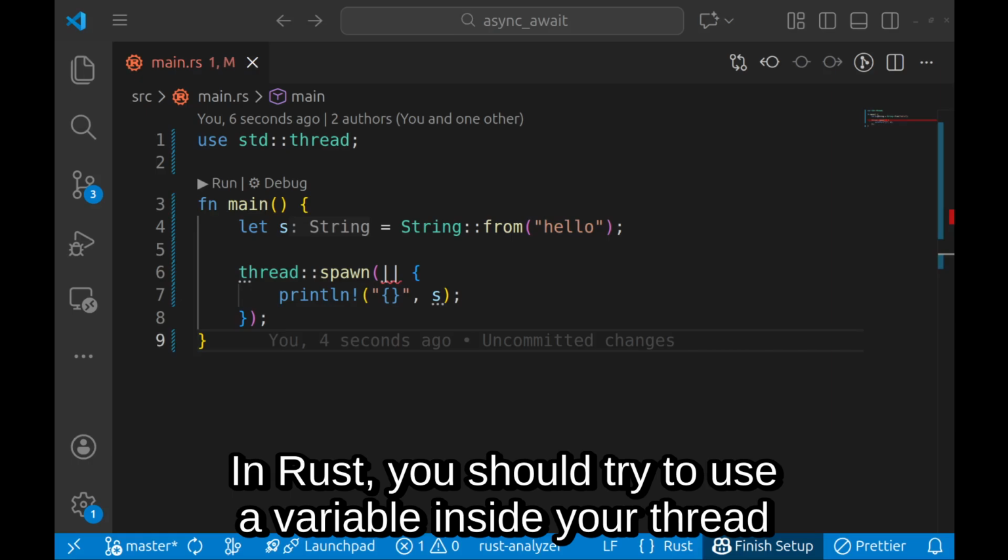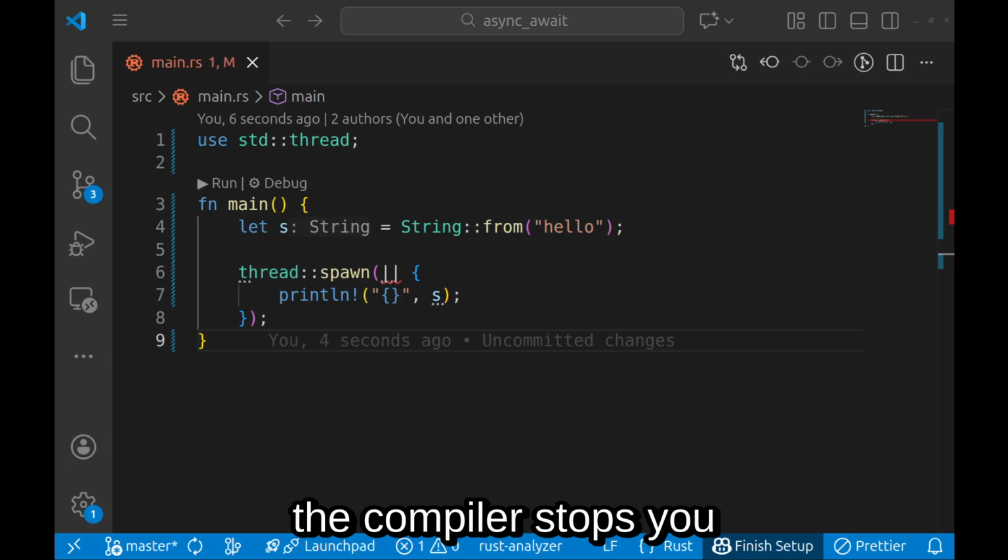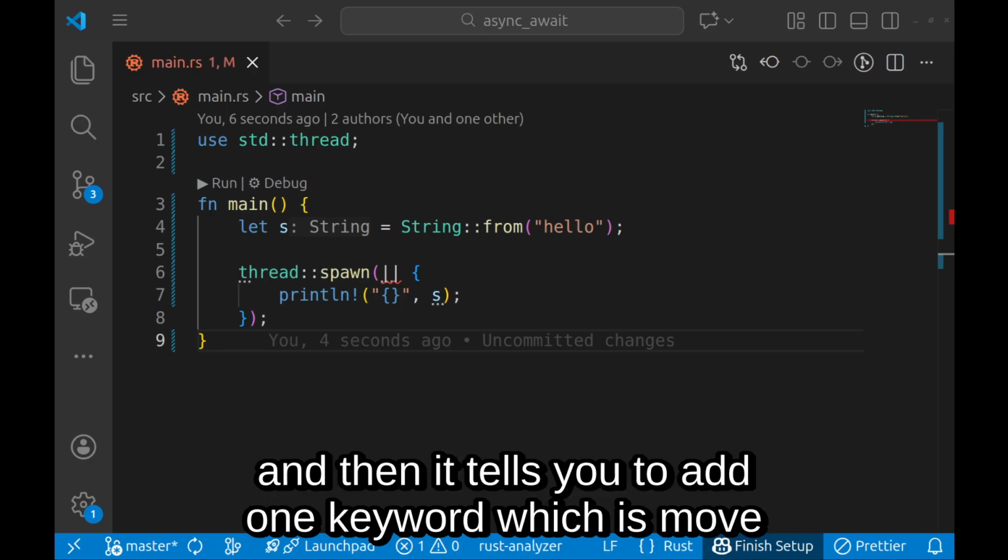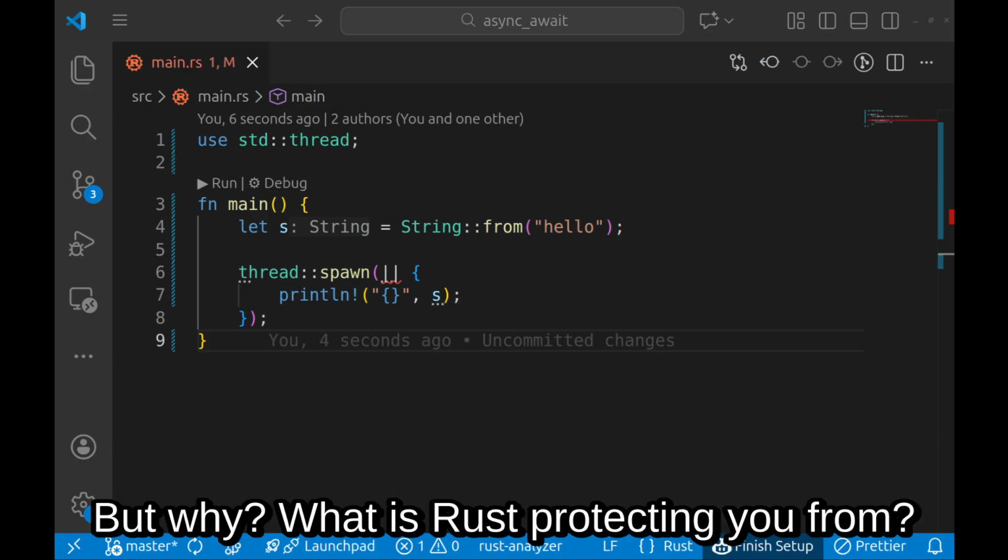In Rust, if you try to use a variable inside a thread, the compiler stops you, and then it tells you to add one keyword, which is move. But why? What is Rust protecting you from?